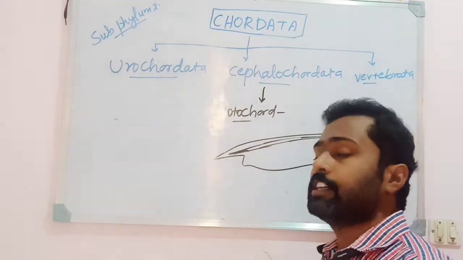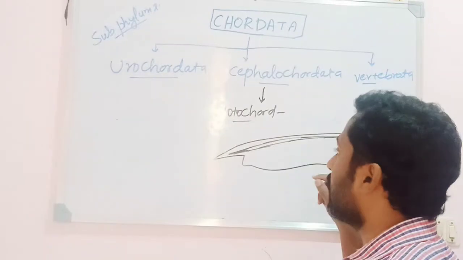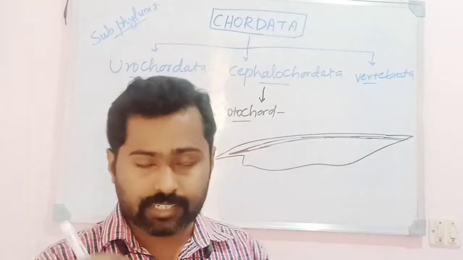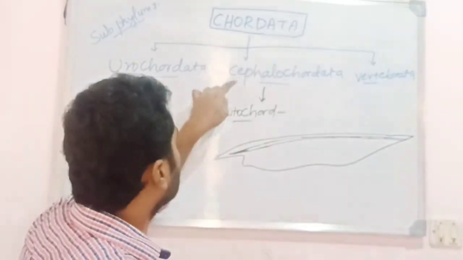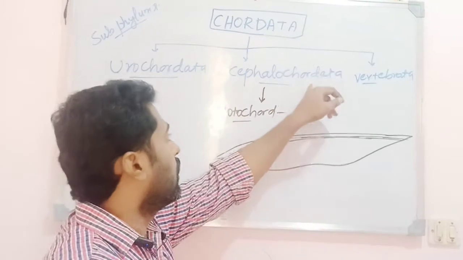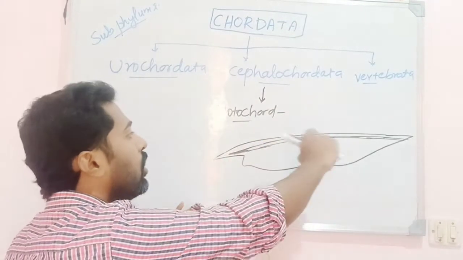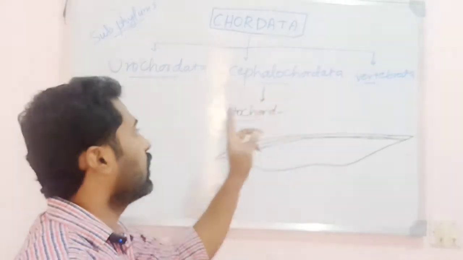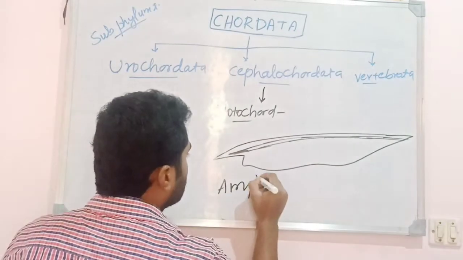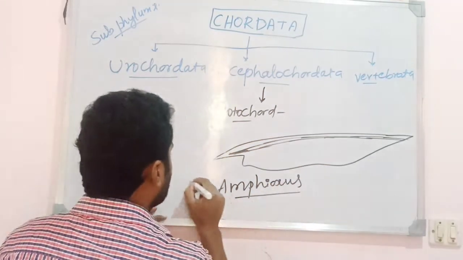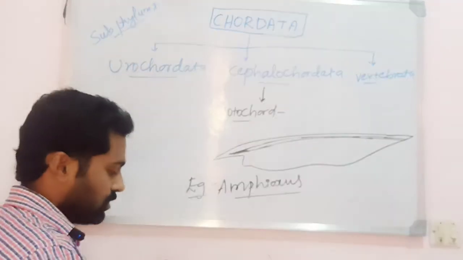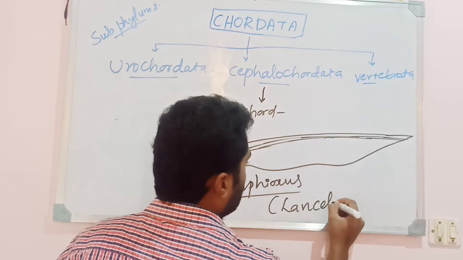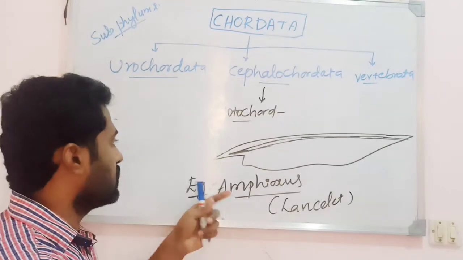In these members, the notochord is found in the adults also, where it extends beyond the nerve cord or beyond the anterior region of the body. Hence the name cephalo. Cephalo means head, and chordata means the notochord. Okay. And the example for this one is Amphioxus, which is also known as the lancelet animal.